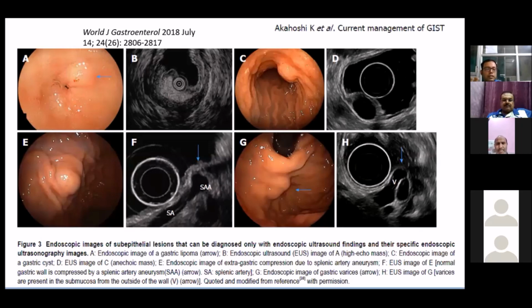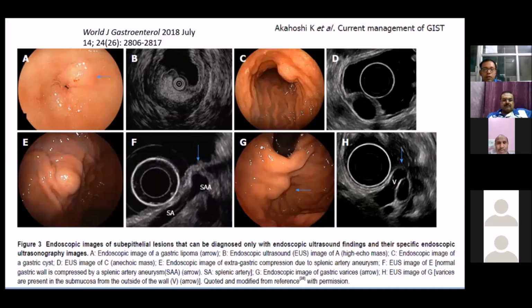This picture shows that if we find any subepithelial lesion, should we directly go for FNAB? No. If we go for endoscopic ultrasound, we can differentiate among these 4 pictures, which are all subepithelial lesions. Picture B is actually a gastric lipoma, showing a hyperechoic mass.